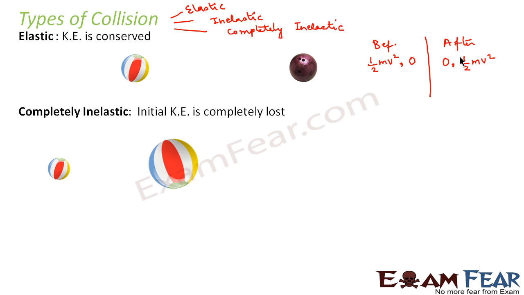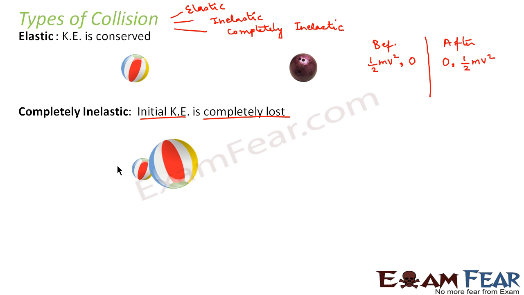Now let us look at completely inelastic collision. In completely inelastic collision, the initial kinetic energy of the body is completely lost. That kinetic energy will completely be lost, and it will get transformed into some other type of energy. Let us suppose we again have two balls.